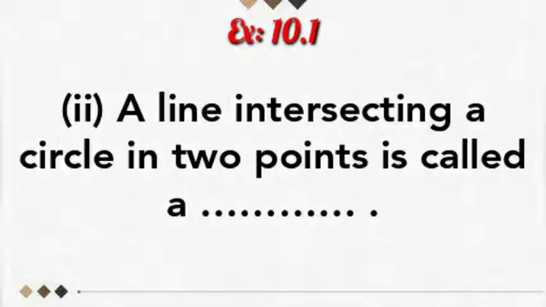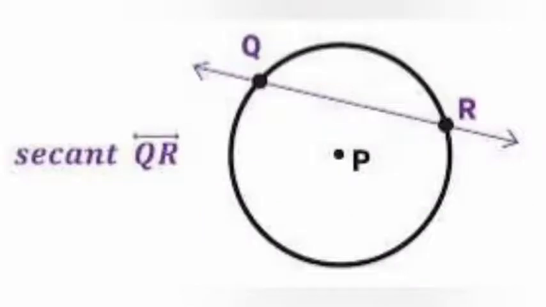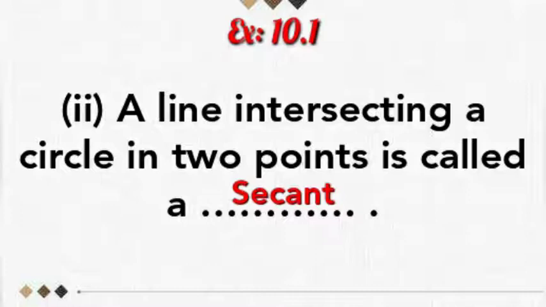Second subdivision, a line intersecting a circle in 2 points is called a secant. See the figure, a circle and a line, it intersects in 2 points Q and R. So the line is called a secant. A line intersecting a circle in 2 points is called a secant.